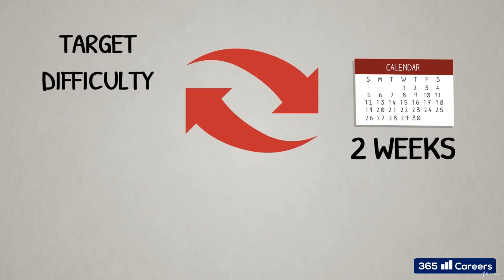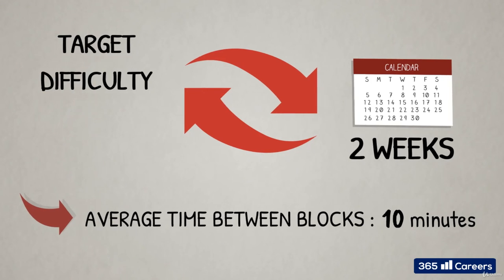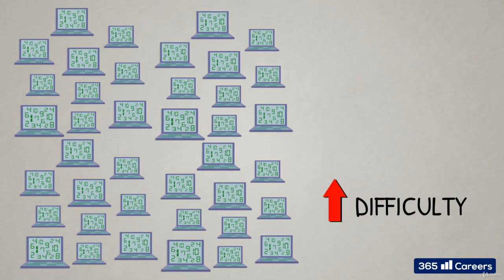The target difficulty for all miners on the network is adjusted by the protocol every 2016 blocks, which is approximately 2 weeks, in order to maintain the average time between blocks at around 10 minutes. This adjustment is done in order to account for the amount of computer processing power deployed by miners on the network. Thus, the more mining power plugged into the system, the lower the bar is, making the hash puzzle more difficult to solve. However, the average block time is kept at 10 minutes.